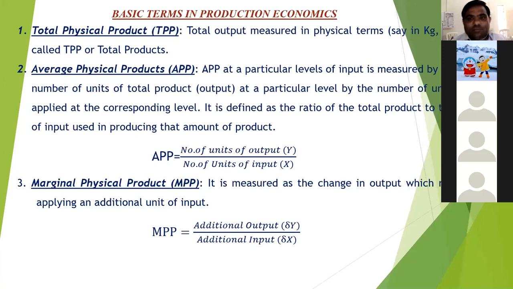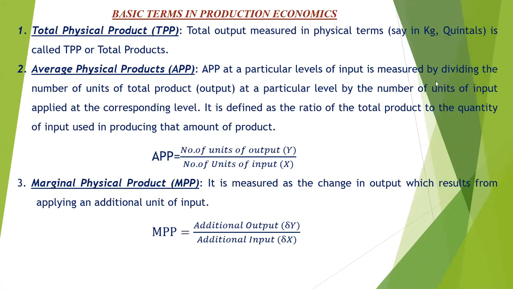The first term is the total physical product, otherwise called the total product, TPP. TPP कशाला म्हणतो आपण? Total physical product, or TPP, is when the output is measured in physical terms, say in quintals or in kg.